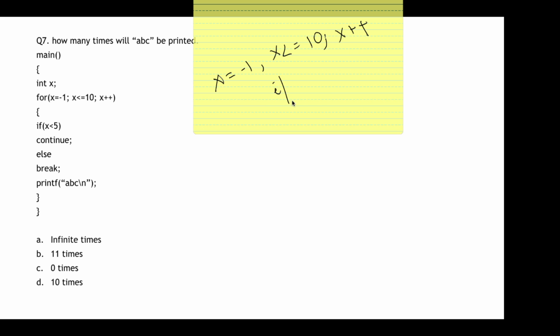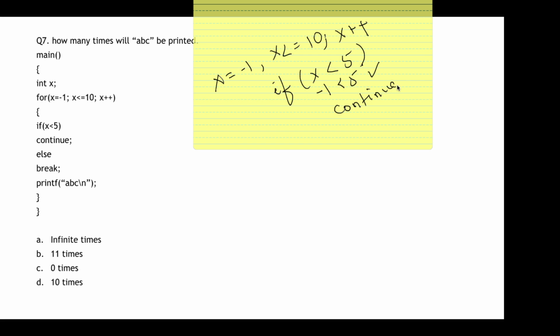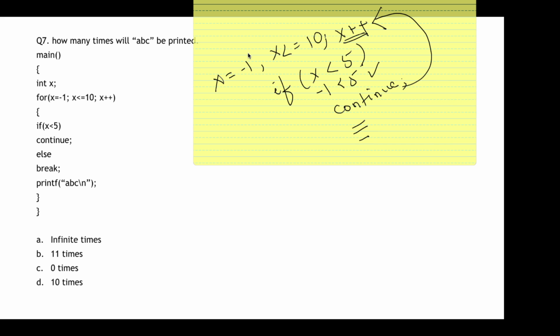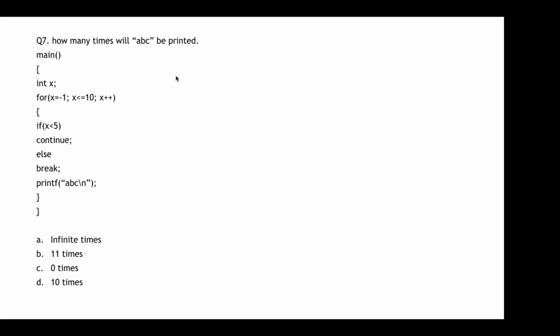If x less than 5, so the x value -1 less than 5, true, so it will continue. Continue doesn't bother about any statement that comes below it. It will simply take us back to this for loop statement. Here the x value has been incremented, so -1 has changed to 0. Now it will check 0 less than 5, true, again continue, again go back, again 1. It will check 1 less than 5, true.